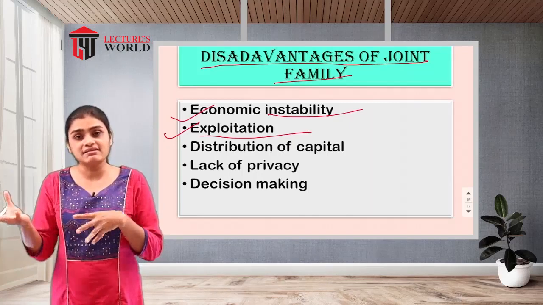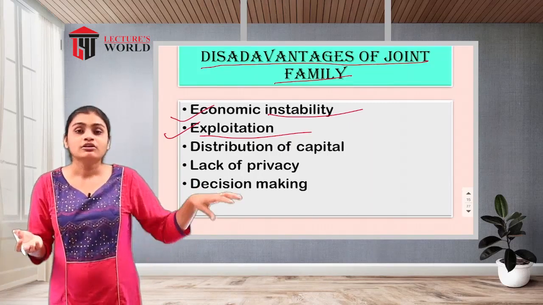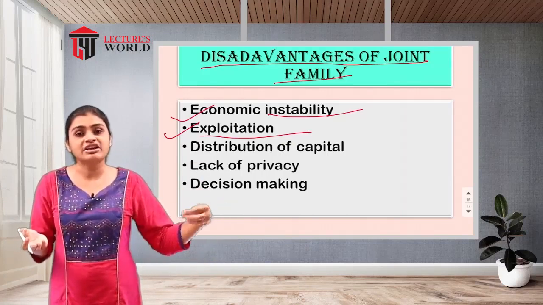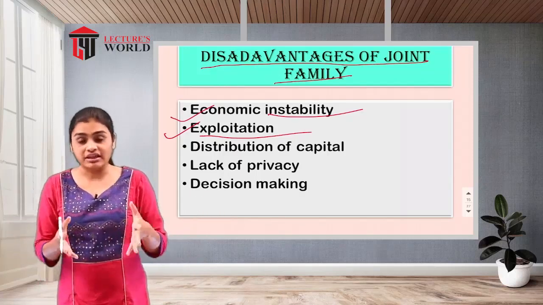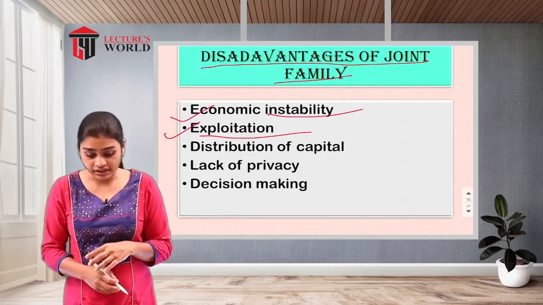So from that salary, the distribution will be there to the other family members as well, those who are not earning much or who have a very small source of income. So this type of thing also will be there. That will be the disadvantages of joint family.